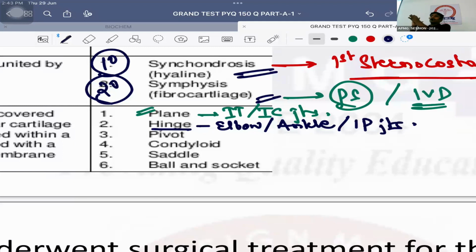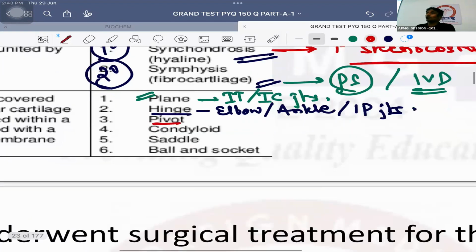The PIP, the movement happens in only one direction, right? Can you move it the opposite way? No. So elbow joint, ankle joint, and interphalangeal joints, all these are examples of hinge joints. Then next is pivot joint. Pivot is when one bone rotates over another bone.